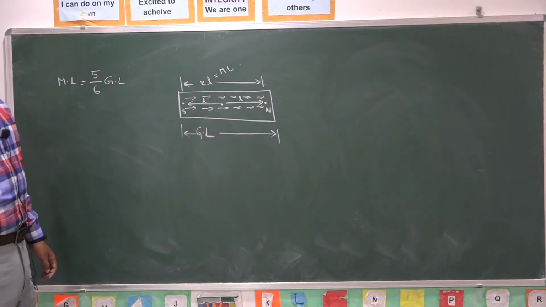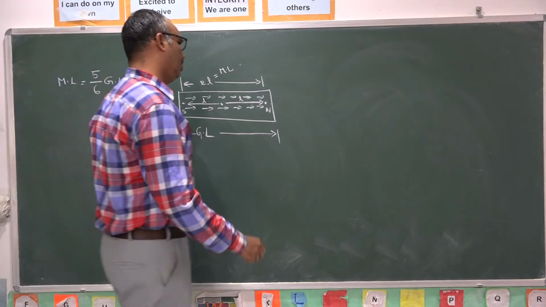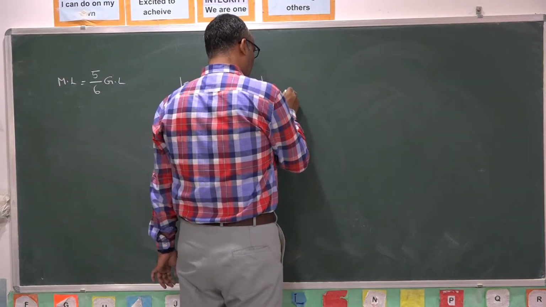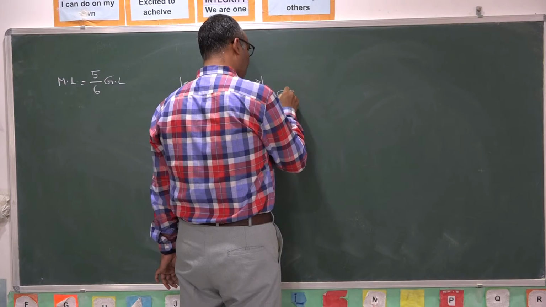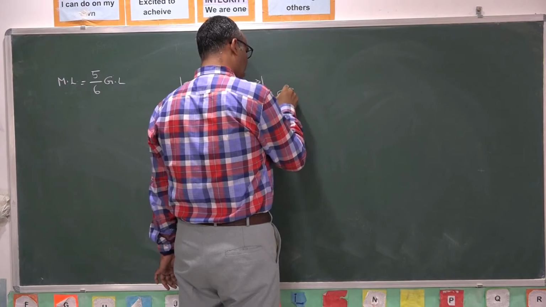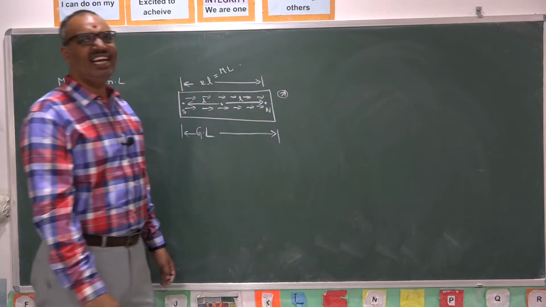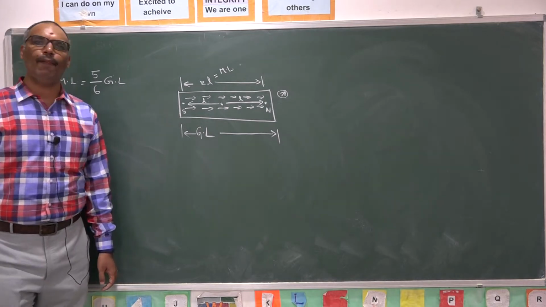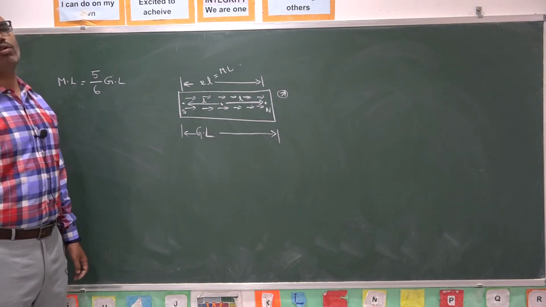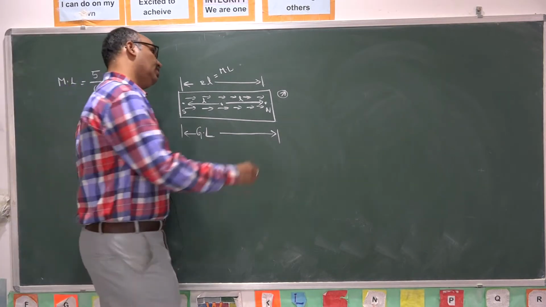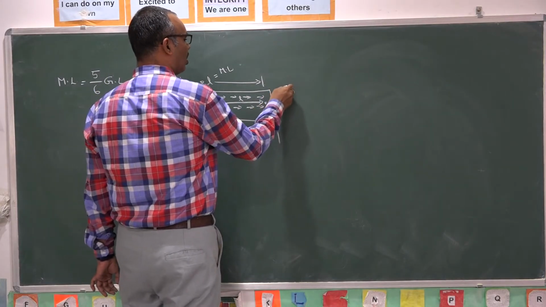Here one point you should understand. If you keep one unit north pole here, unit north pole means a small magnetic needle nearer to one of the poles of the magnet. This needle also can have north and south.